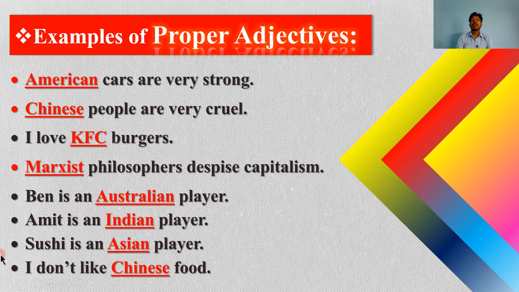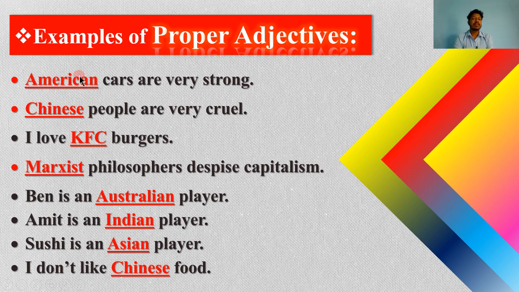Here you are watching that the red colored and underlined words are proper adjectives. We have already known that those adjectives coming from proper nouns are called proper adjectives.